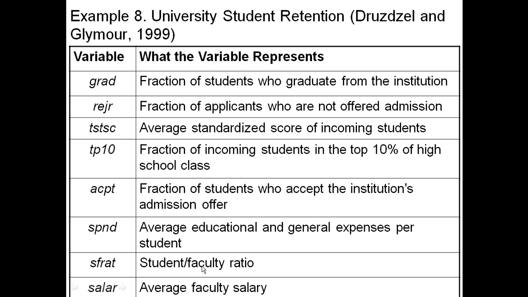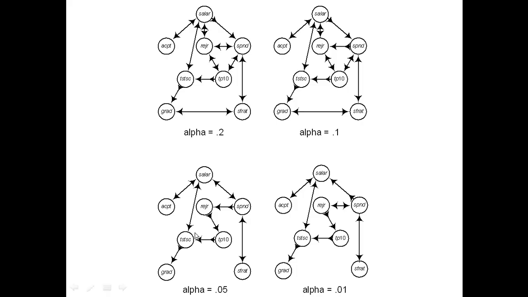The fraction of students who accept the offer, the average amount of money you spend on the students. If you spend more, will you retain more once they're there? Student-faculty ratio. If you have fewer students per faculty member, the students get better attention. Are they more likely to graduate? Average faculty salary. It's certainly something the professors, they were professors, they did the study, were hoping would have a causal influence, right? But let's look at what they learned.